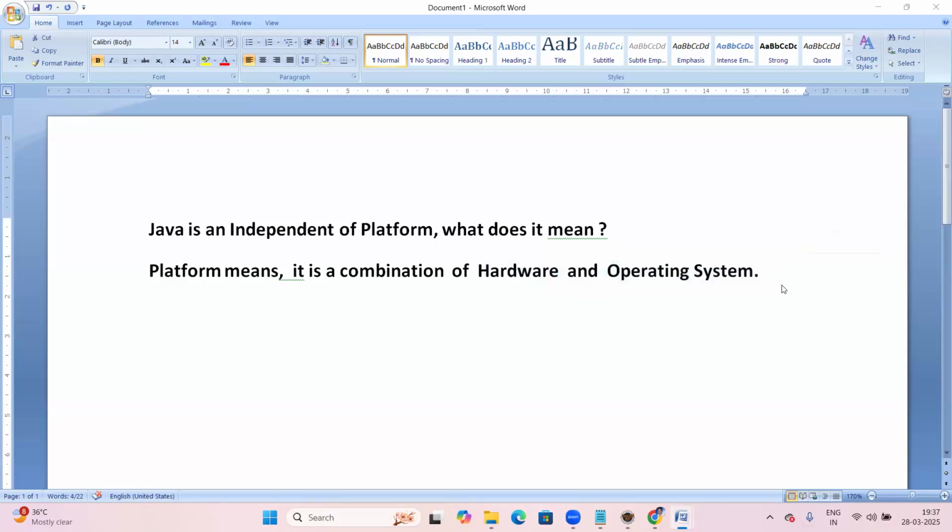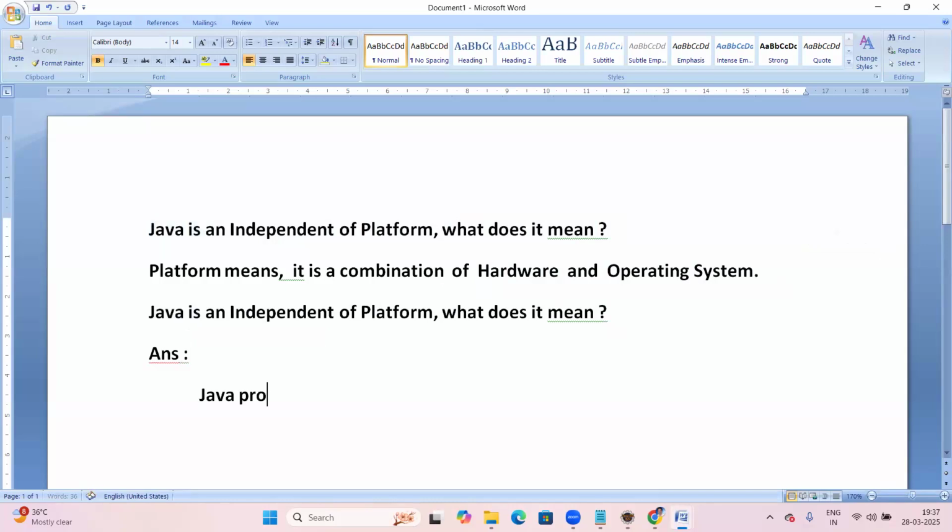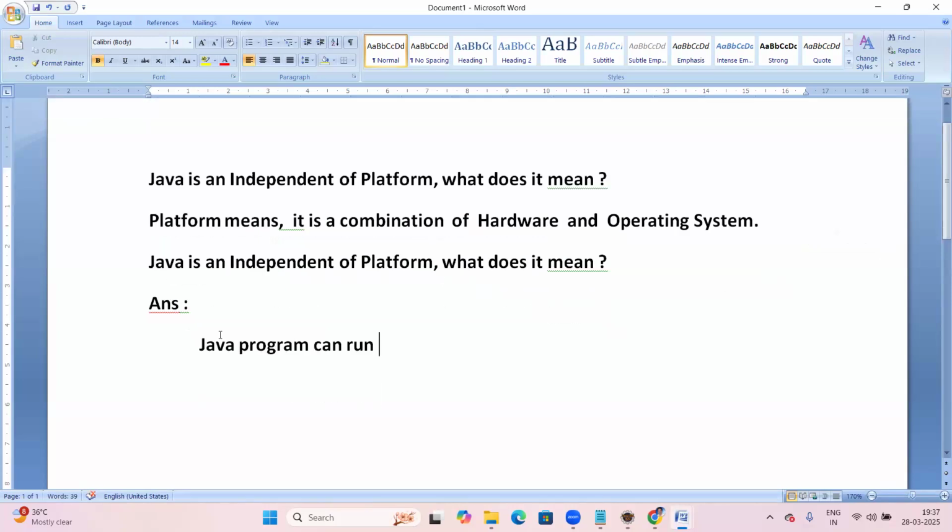Okay, right? Now, Java is an independent platform. What does it mean here? That means a Java program can run on any hardware independent, any hardware and any OS. That's the meaning here. So Java is an independent platform.